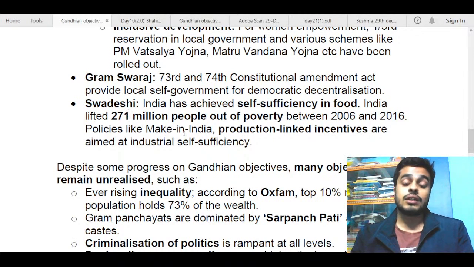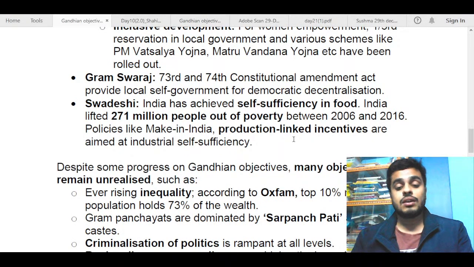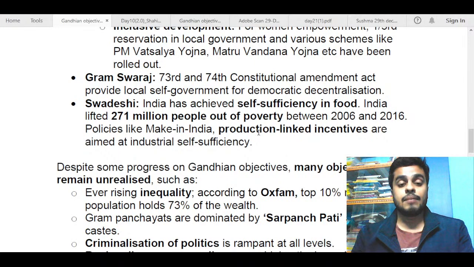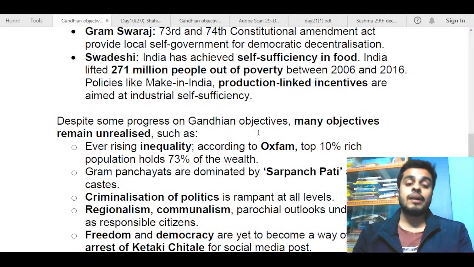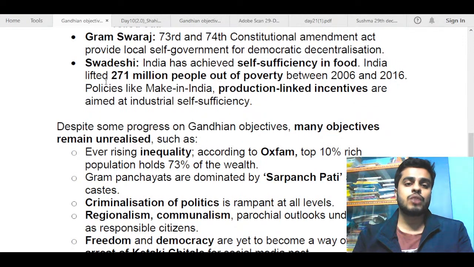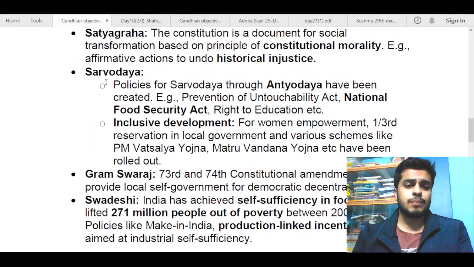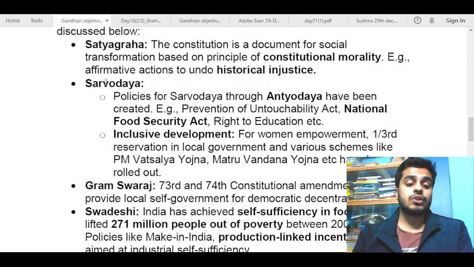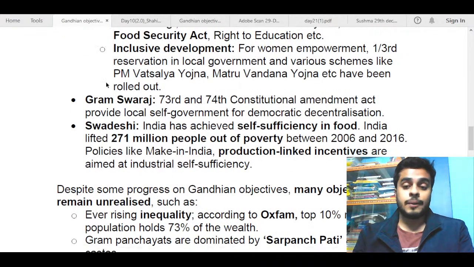And again, recent policies like Atmanirbhar Bharat, Make in India, production linked incentives, all of these give incentives for production in India and promote Indian products. You can also talk about procurement from Indian MSMEs, 25% procurement in government PSUs has been made mandatory from Indian MSMEs. So those things you can talk about here when we talk about Swadeshi. So these were the 3-4 points. Again, you could have mentioned some different points also, but ensure that you mention 4-5 points on these lines.